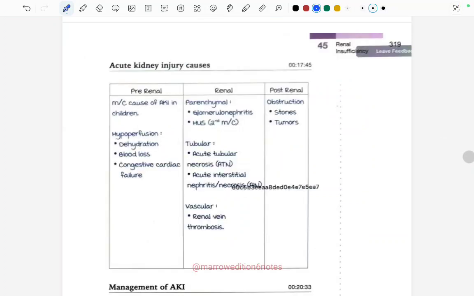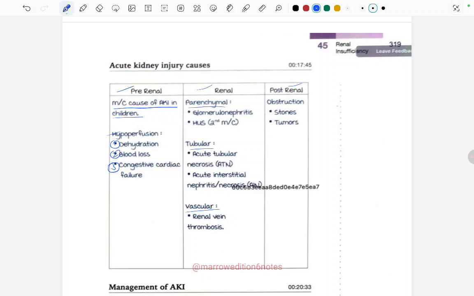Starting with the acute kidney injury causes, the causes can be divided into pre-renal, renal, and post-renal. Pre-renal is the most common cause of acute kidney injury in children. It is due to hypoperfusion. Hypoperfusion can be due to dehydration, blood loss or congestive cardiac failure. So these are the causes of hypoperfusion which lead to acute kidney injury, and they are included in the pre-renal causes. Okay, and in the renal causes, it can be parenchymal, tubular, or vascular.